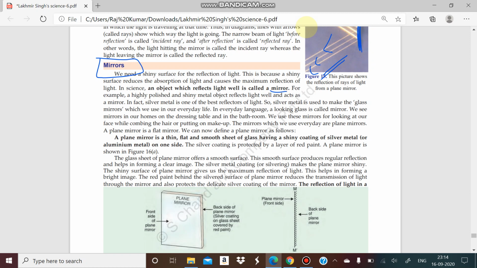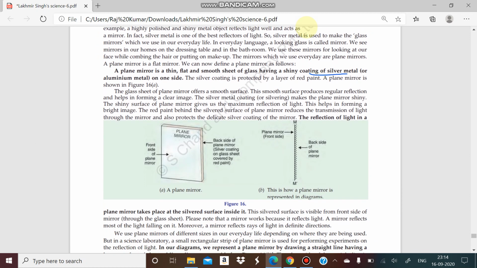I think you all have seen that a mirror is generally made of glass, and there is a coating of a substance, like silver coating. So a silver or aluminum metal coated on one side of a glass will make it into a mirror. If you take the glass and coat one side with aluminum or silver metal, it will act as a mirror.